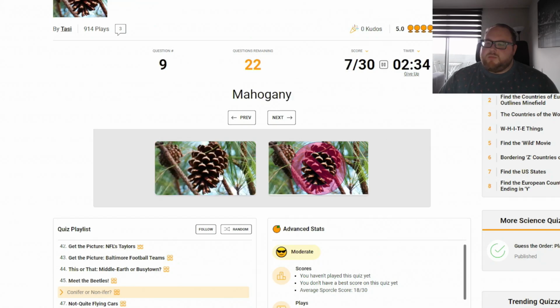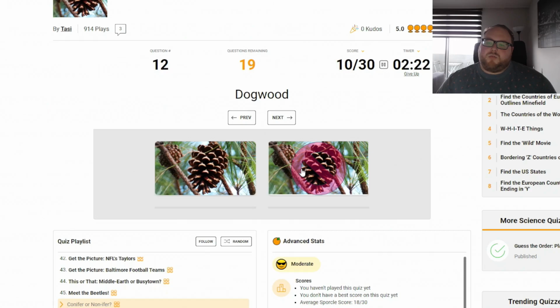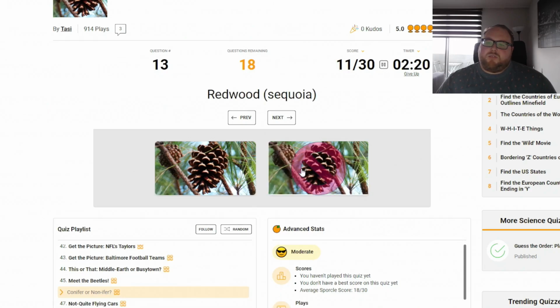Conifer. Mahogany. Nonifer. Pine. Pine is a conifer. Gum. Nonifer. Dogwood. Nonifer. Redwood or the sequoia. Conifer. Pinon. Nonifer. Nope, it's a conifer. Candelabra tree. It's a nonifer. Nope, it's a conifer. Cedar. Conifer. Spruce. Conifer. Elm. Nonifer.